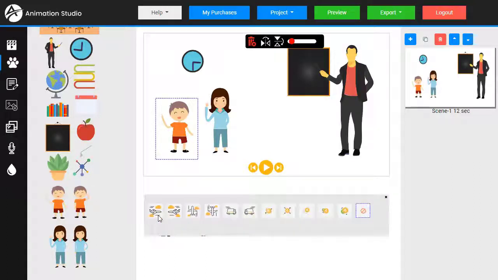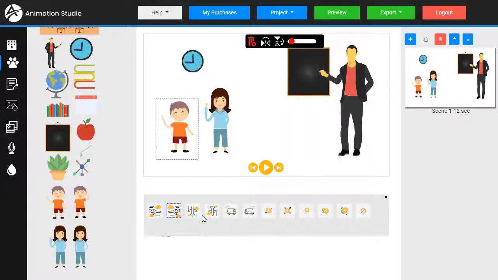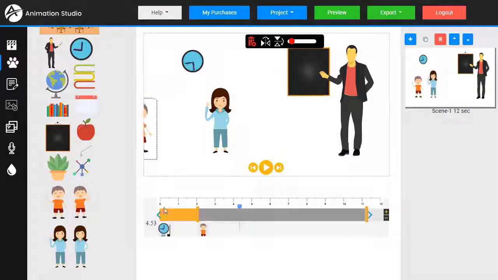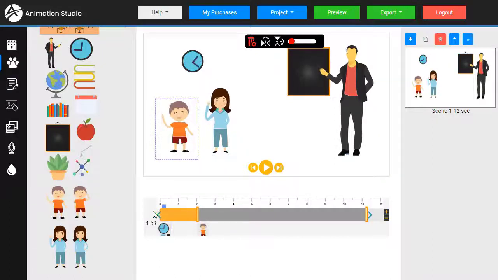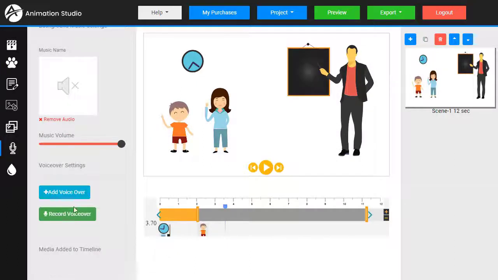And double click here. And here are all the different effects we can do. We have movement. Coming from the sides, up and down, a bit of a bounce in and bounce out. Some zooms. Some fades. Let's have him move in. Double click. Let's play. There we go. Could add in a voice.